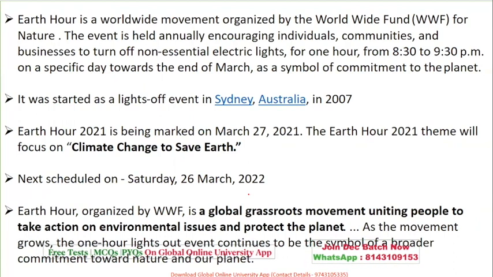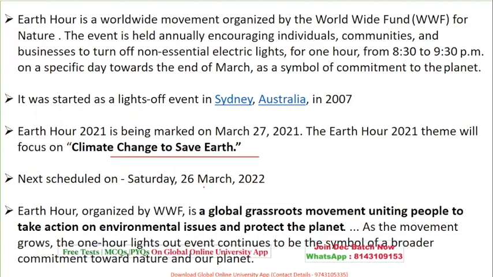It started as a lights off event in Sydney, Australia, in 2007, and it has been marked as Earth Hour, a concept now widely known. In 2021, it happened on 27th March. The theme was climate change to save Earth.